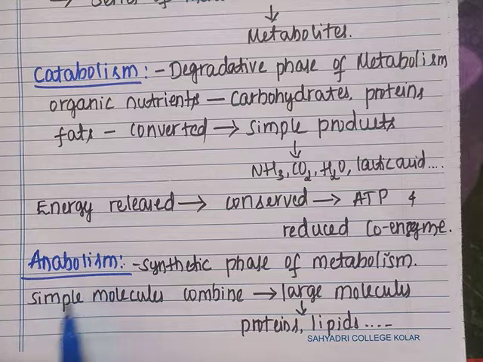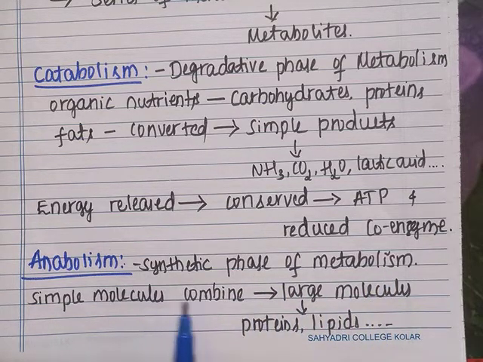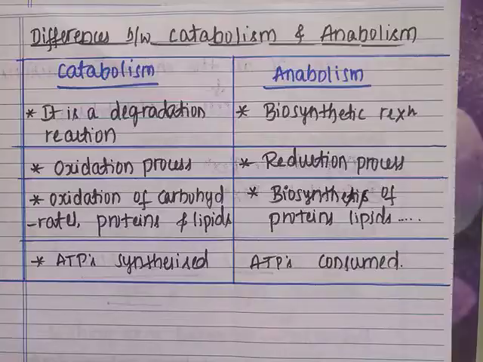In anabolism, the simple organic molecules combine to form larger molecules, like proteins, lipids, etc. So anabolism is the synthetic phase of metabolism. Next, let us see the differences between catabolism and anabolism.